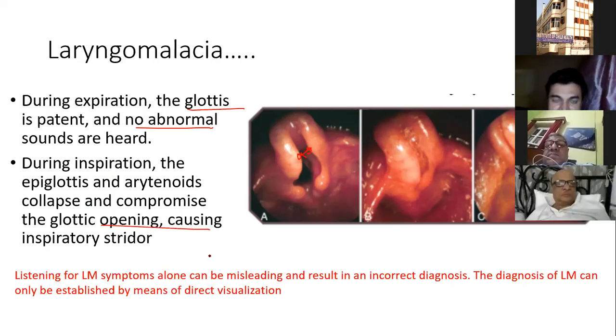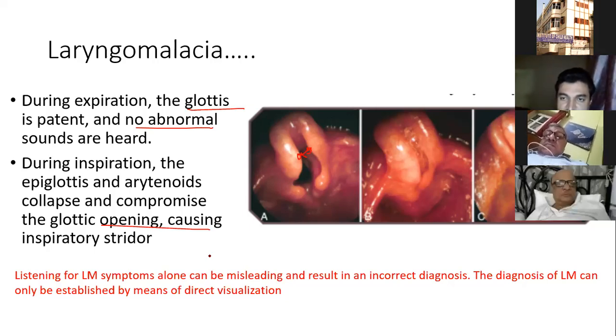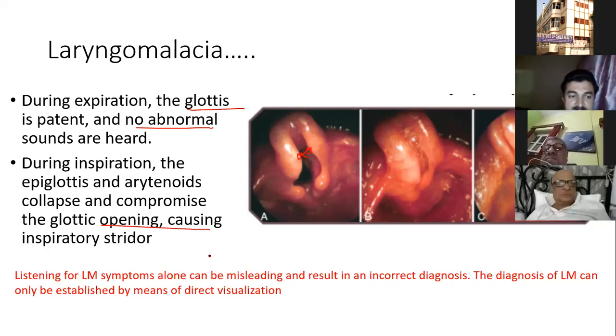So here I would like to give a message: if any upper airway obstruction or any inspiratory stridor is audible, to diagnose this as laryngomalacia, you have to go for a direct visual inspection of the larynx by laryngoscope. It can be a foreign body, it can be a mucus plug, it can be a web, it can be a membrane, it can be stenosis. So what is there actually? It is very much the domain of the pediatrician. You can do a laryngoscopy and see what is there. So simple listening with a stethoscope is not final.